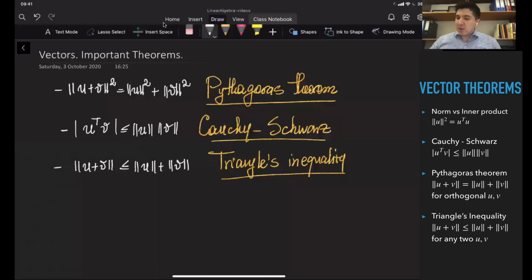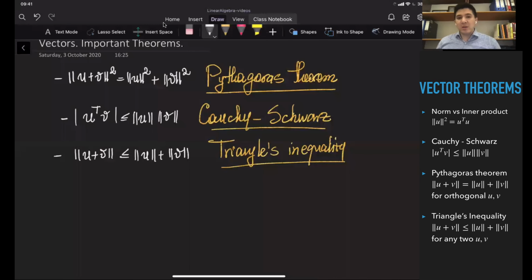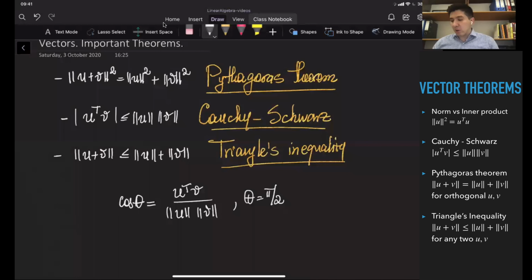Before we start talking about the first theorem, let me remind you what we discussed in one of the previous videos, where we found the angle between two vectors. The cosine of the angle between the two vectors is equal to u transpose v divided by the norm of u and the norm of v. And if the angle between the two vectors is pi over two, then we call these vectors orthogonal. We can quickly check whether two vectors are orthogonal by checking whether their inner product, or scalar product, is equal to zero. This is what I would like to remind you.